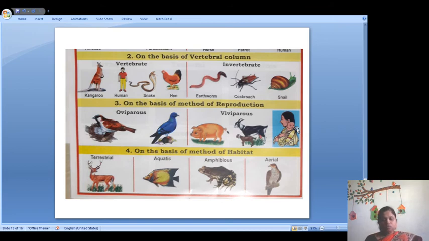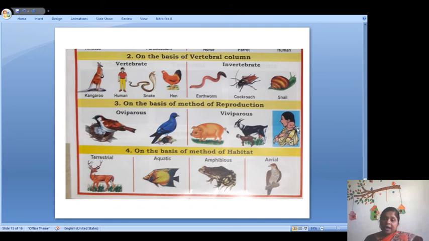The oviparous animals are usually birds, and we can say snake is also an oviparous animal. And the viviparous animals are pig, goat, we the human beings. Here are the examples I have given: pig, goat, human beings, all of them are viviparous animals because they give birth to their young ones.